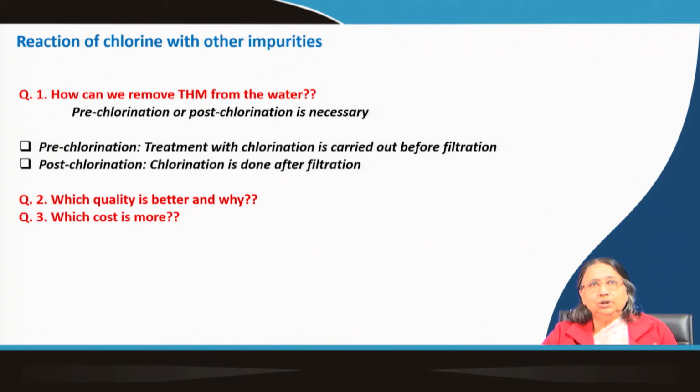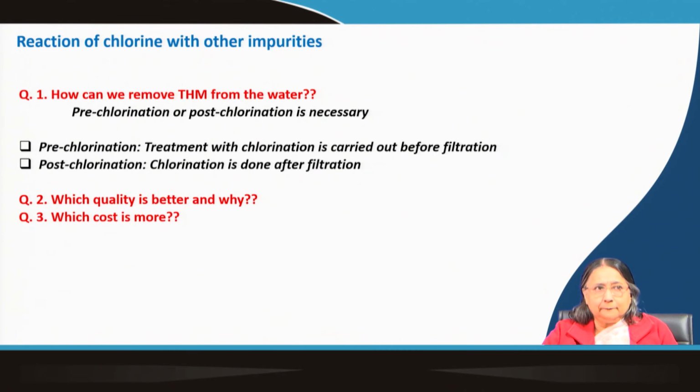In one case we do the chlorination before filtration, in another case we do chlorination after filtration, after removing the organic matter. But there are some advantages and disadvantages. What is that? If we do chlorination first, then all the organic matters are there, so we need more chlorine, is it not?